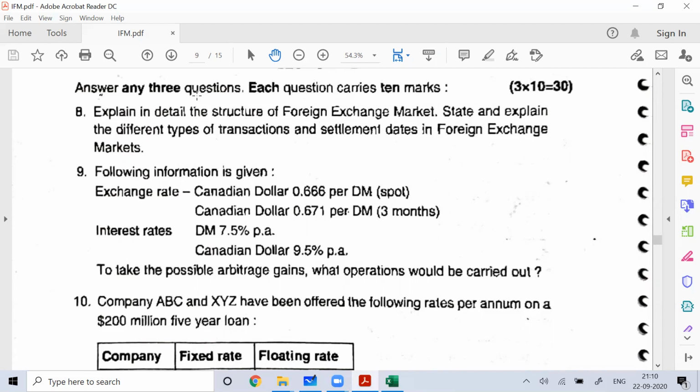So in order to work on arbitration, what you can do is borrow in Canadian dollar and invest in Deutschmark. DM means Deutschmark; Deutschmark was the currency of Germany. And then the other scenario can be borrow in Deutschmark and invest in Canada. So you need to see where arbitration is possible.